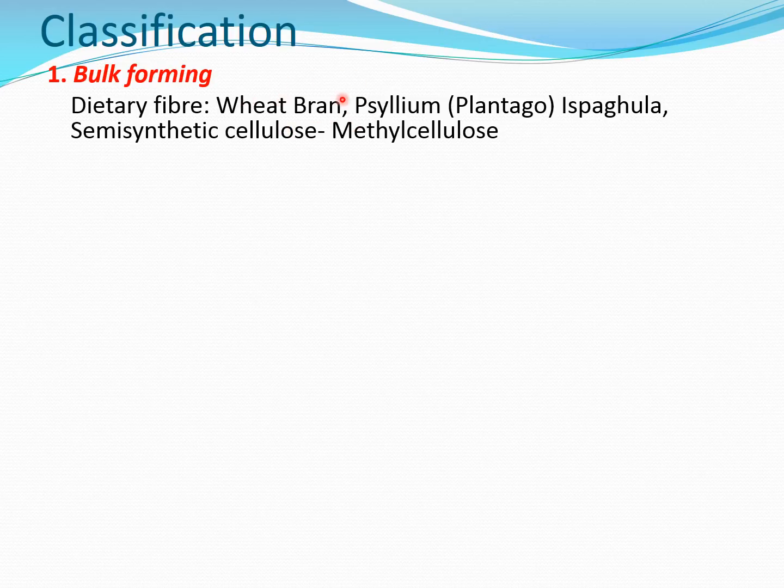Bran, in Marathi, is called konda. After you make flour of wheat, the remaining product is called bran. The second is psyllium, obtained from Plantago ovata, which is also called ispagula. So this plant can be useful as a bulk forming laxative.